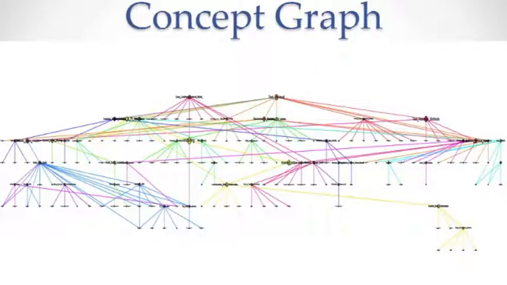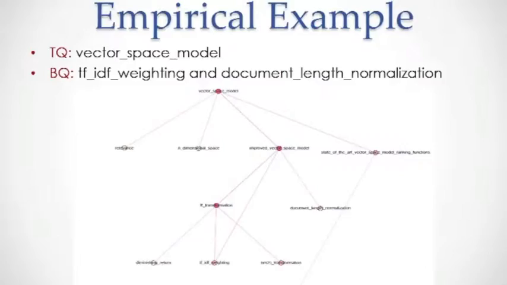So this is the concept graph that we built. As mentioned, it has a number of nodes and edges, and it is based on the concepts and prerequisites that we have in the Coursera text retrieval course. So this is one of the empirical examples that we have.